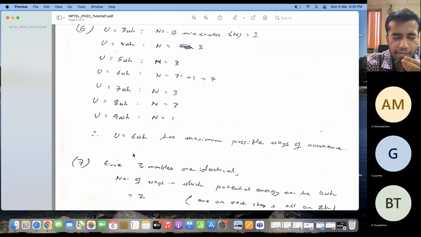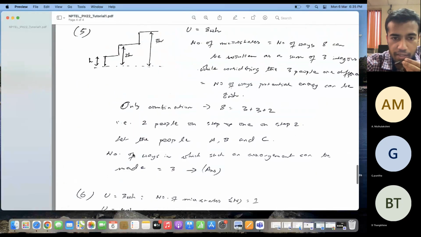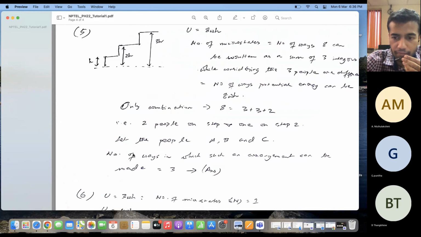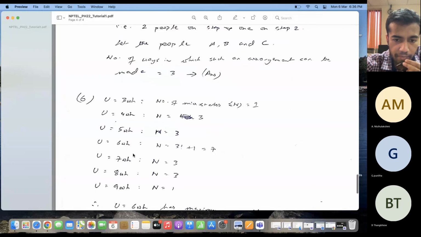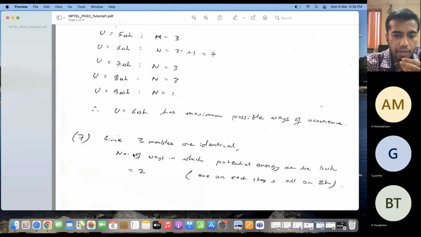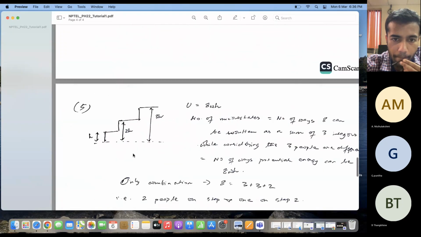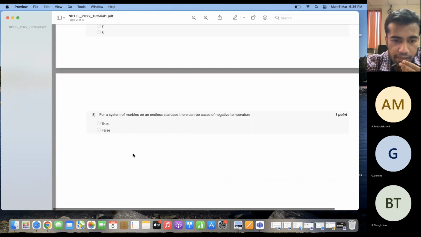So similarly, you will also see in the next classes for bosons and fermions. Fermions, as you know, many of them cannot sit together in one step. On the other hand, bosons, many of them can sit together in one step. Because of these constraints, these two systems will also have different entropies. All these things will be covered in the next classes.